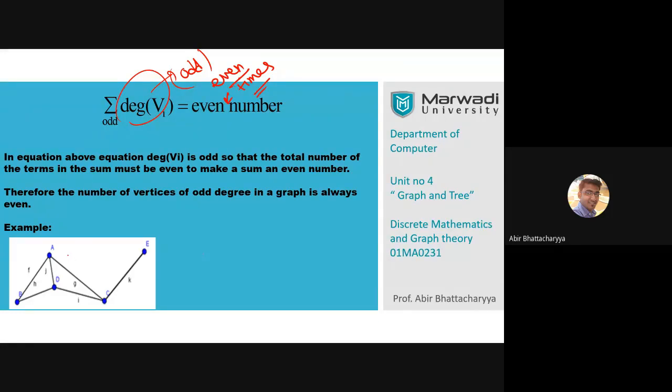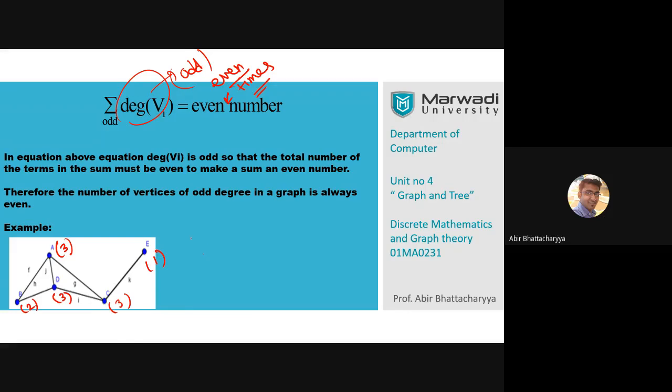Sekar says 5. How is it possible? I just proved that the number of odd degree vertices of any graph must be an even number. So check again. Let's say 5. So let's check. A is an odd degree vertex. A has degree 3, so this is odd. B is not an odd degree vertex. B has degree 2. D has degree 3. C has degree 3. E has degree 1. So how many odd degree vertices are there?